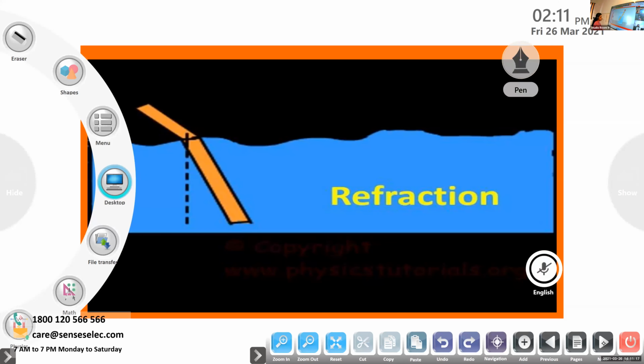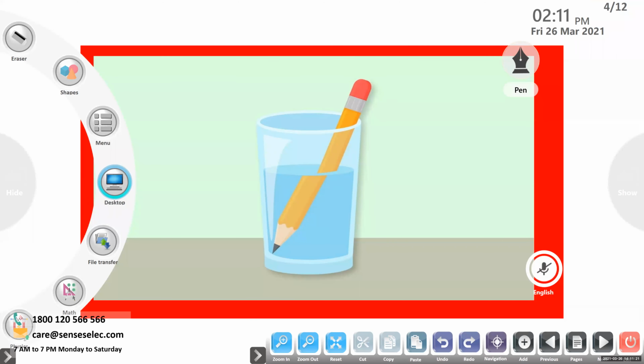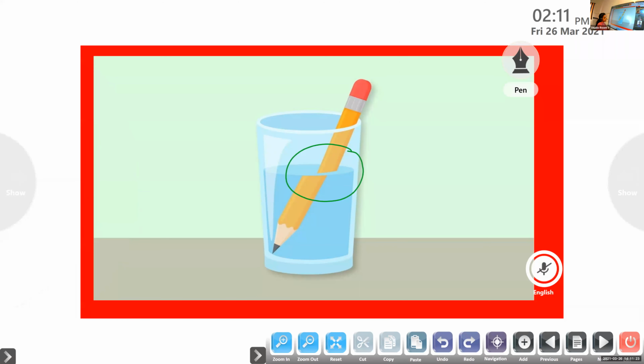Then you can find it easily. Yes, this is actually what I am saying. Here on the surface, how did you feel? Yes, ma'am, that up and down. It's not the same. Yes, very good. At this surface, the pencil appears to be broken.